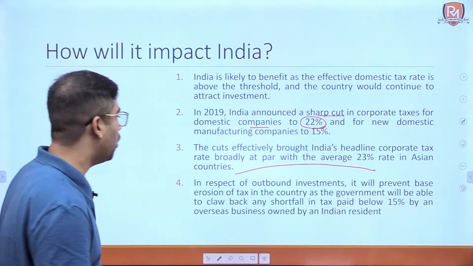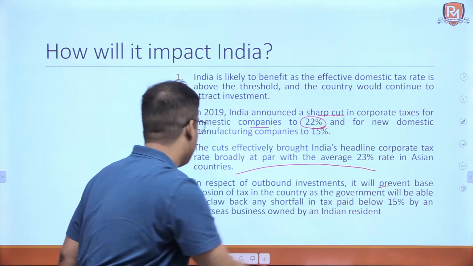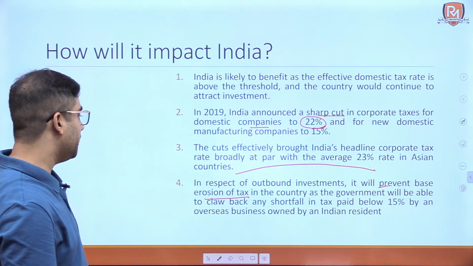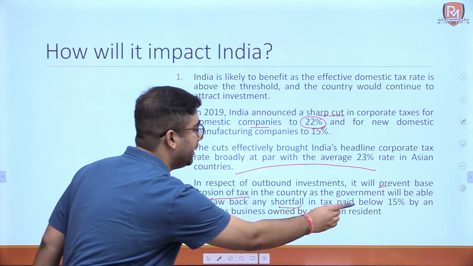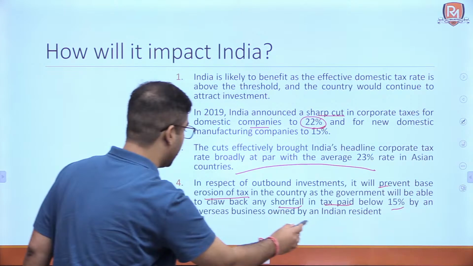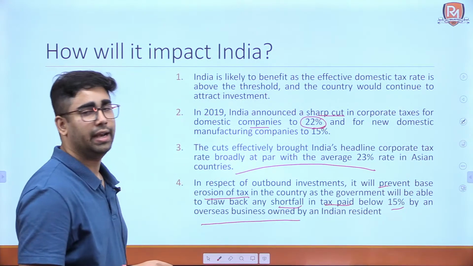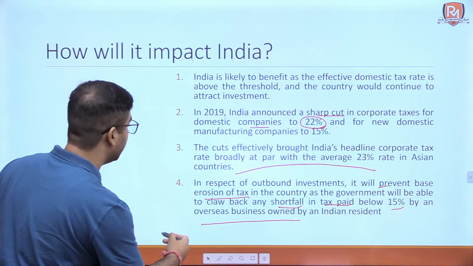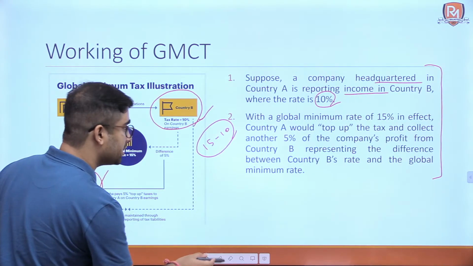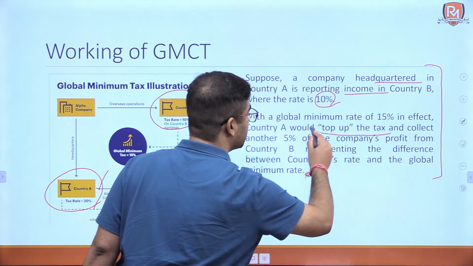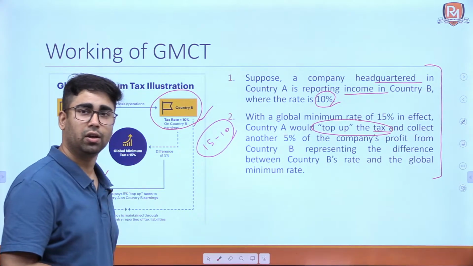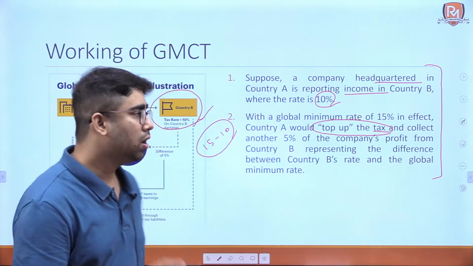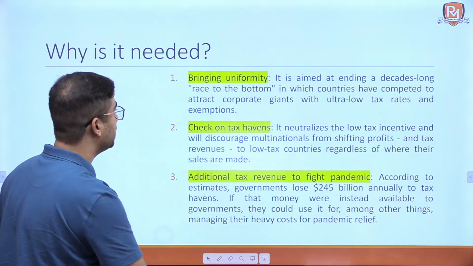In respect of outbound investment, it will prevent base erosion of tax in the country, as the government will be able to claw back any shortfall in tax paid below 15% by an overseas business owned by the Indian resident. So we are talking about top up taxation. That 15 minus 10, the 5%, is what? Top up the tax, a term that has been introduced related to global minimum corporate tax. Okay, so this is the working of global minimum corporate tax.